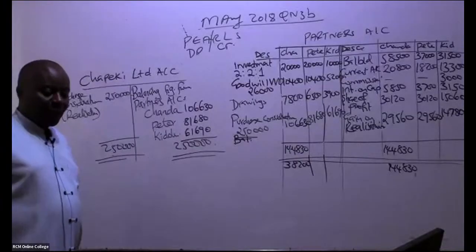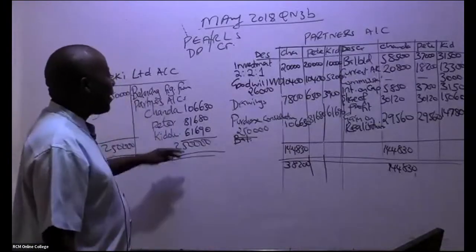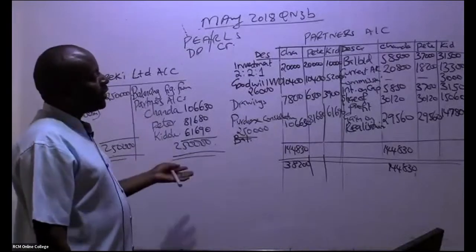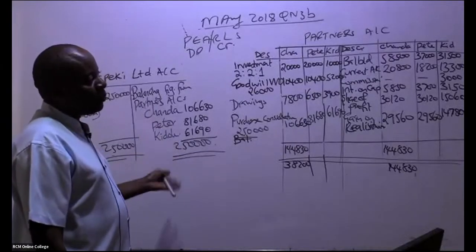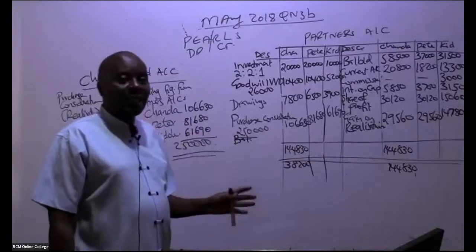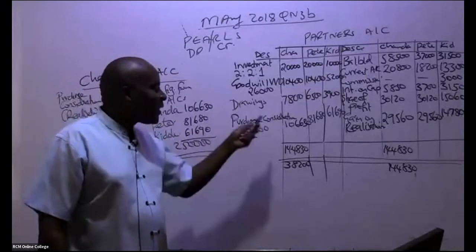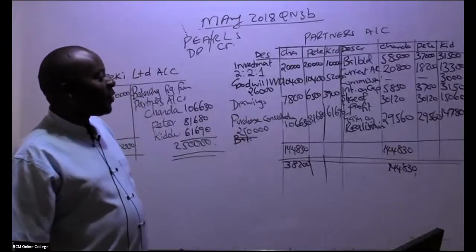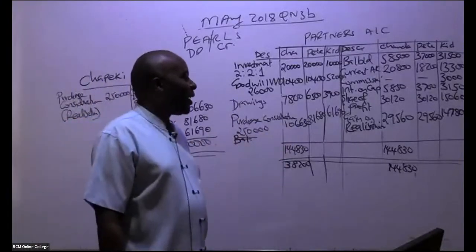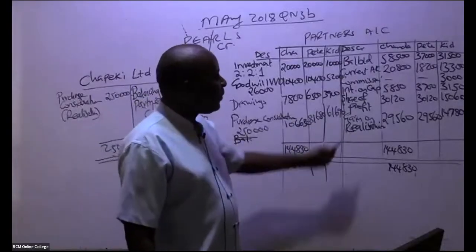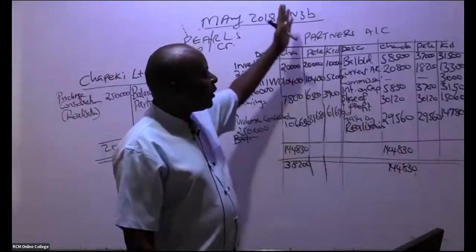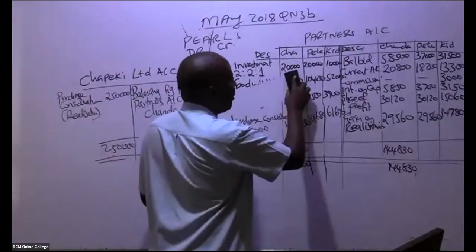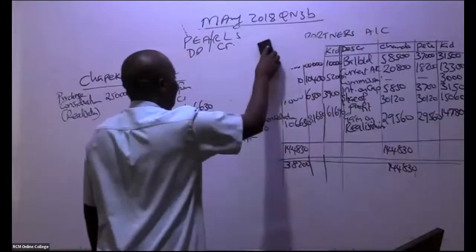Can I go to the second part of this question? Remember, in an exam, I don't want anybody to be excellent. If you go for excellence here, you will fail your paper. You're supposed to do all this in 37 minutes maximum. So there are things I expect you to be doing, like, for example, drawings, I have to get drawings very well. These I'll not even bother, because in an exam, I can't balance share of profits. First of all, the moment I do the appropriations account, I'll be able to get so many marks without even knowing what I'm doing.